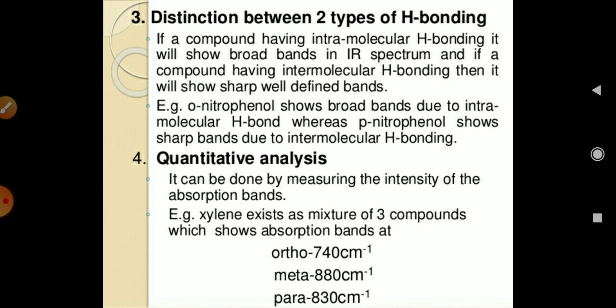The next is quantitative analysis. It can be done by measuring the intensity of the absorption bands. For example, xylene exists as a mixture of three compounds, ortho, meta and para, which show absorption bands at different wavelengths. So you can identify which kind of xylene is present in that particular compound.